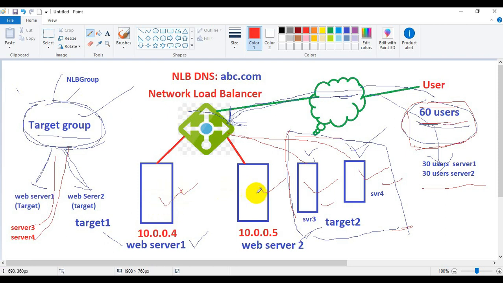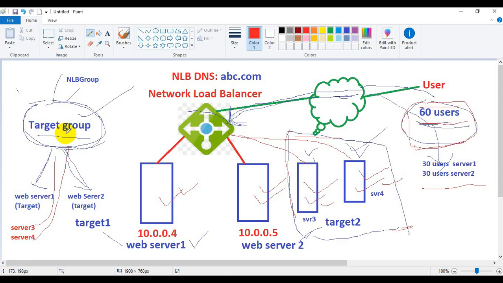Server 1 is the first target, server 2 is the second target, server 3 is the third target, and server 4 is the fourth target. So we have four targets inside the target group. Whatever the number of servers or targets included inside the target group, the load will be distributed only among those servers.